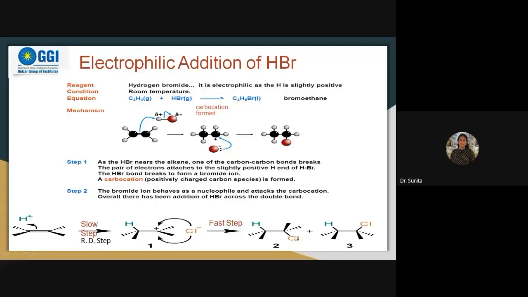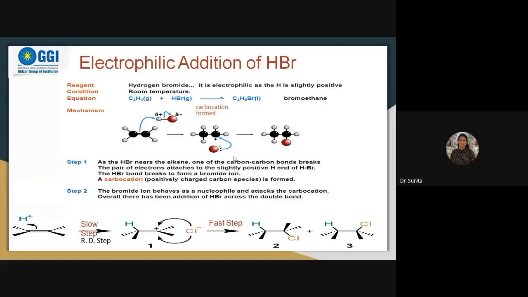Then I will tell you which side the hydrogen will go to. Does anybody have any idea? This hydrogen goes to this carbon. This concept is not very clear, so that's why I'm not explaining it over here. If it is symmetrical, it doesn't matter where the hydrogen goes. In this case it is not the case.